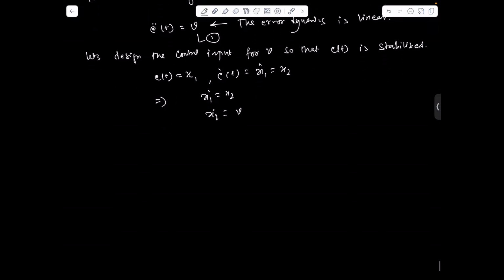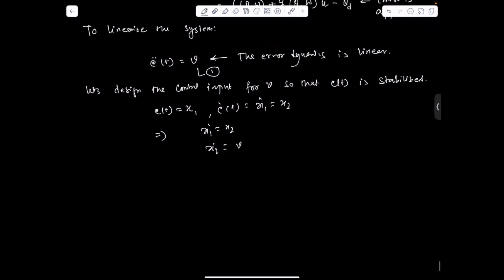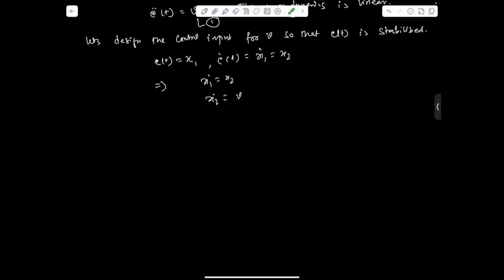So now we are defining the control for this dynamics. Let's consider the control v equal to minus k1 e minus k2 e dot.